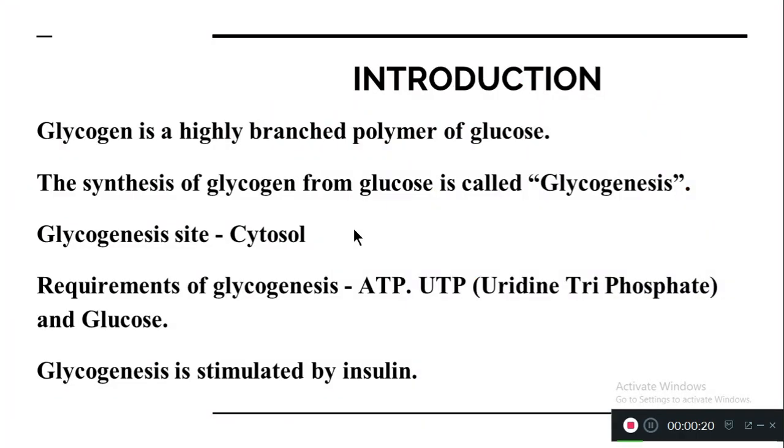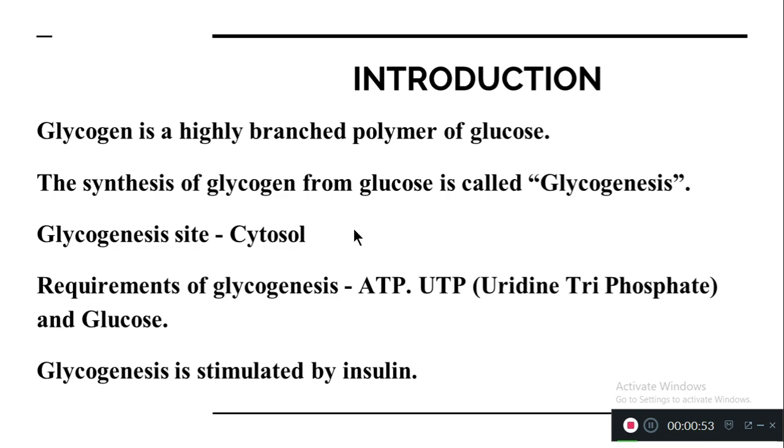Glycogen is a highly branched polymer of glucose. The synthesis of glycogen from glucose is called glycogenesis. Glycogenesis takes place in the cytosol. What are the requirements of glycogenesis? The glycogenesis process needs the following substances: ATP, adenosine triphosphate, UTP, that is uridine triphosphate, and a glucose molecule.